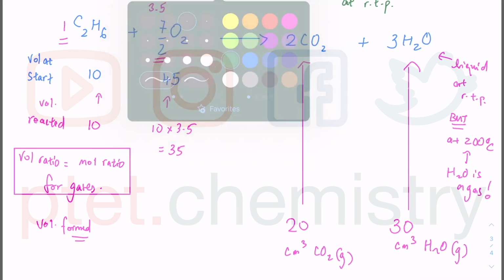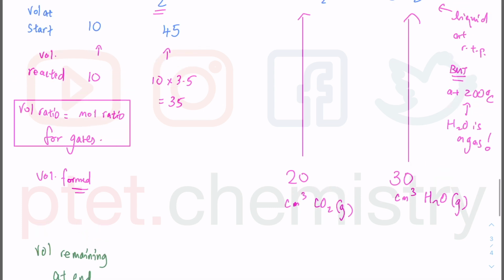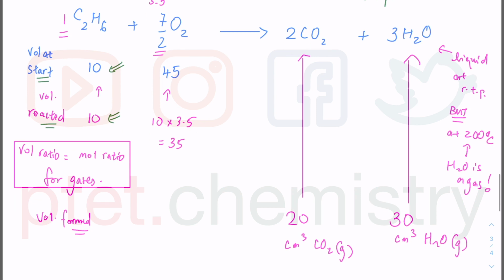And what does the question want? The question wants how much volume remains at the end. This question is very tricky indeed. You put in 10 cm cube, you reacted 10 cm cube, and therefore 0 cm cube of the CxHy remains, because you fully used up the E10. You put in 45 cm cube of oxygen, you only reacted 35 cm cube based on the balanced equation.